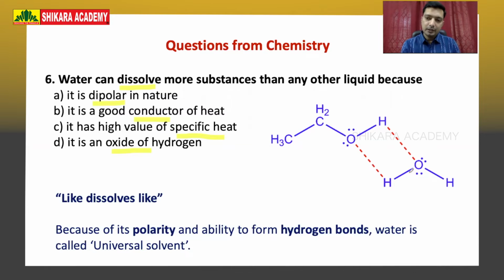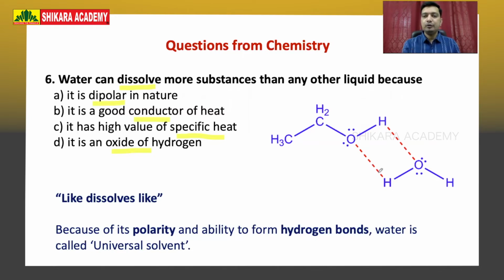Similarly, hydrogen attached to the oxygen is being attracted to oxygen. We call oxygen an electronegative atom, with high electronegativity. It is attracting hydrogen towards it, because hydrogen is usually positively charged and oxygen is slightly negatively charged. So there's an attractive force building here, forming a hydrogen bond.